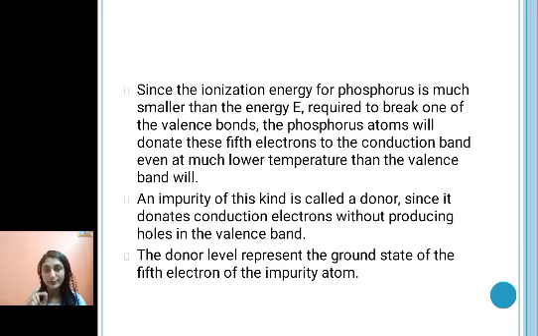An impurity of this kind, which donates electrons at a temperature less than room temperature, is called a donor, and it donates conduction electrons without producing holes in the valence band. So the donor level represents the ground state of the fifth electron of the impurity atom.